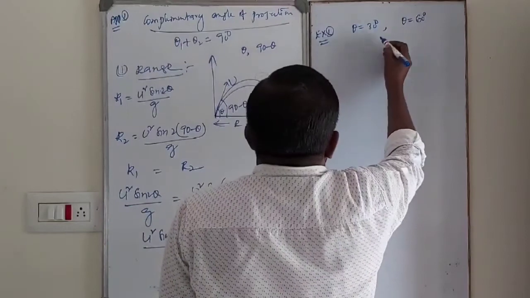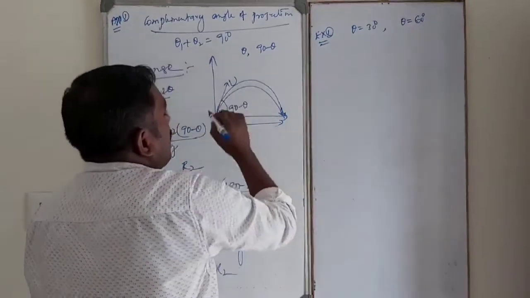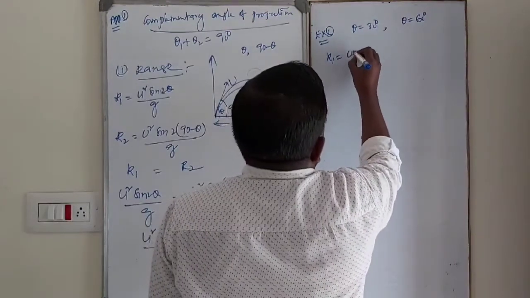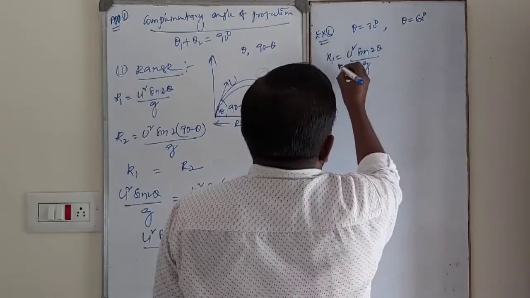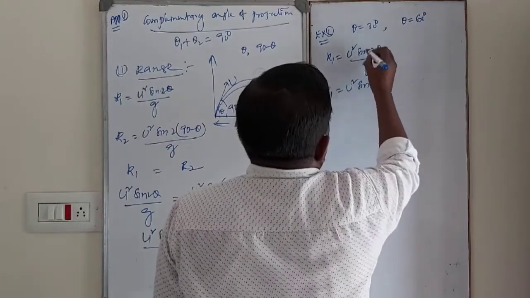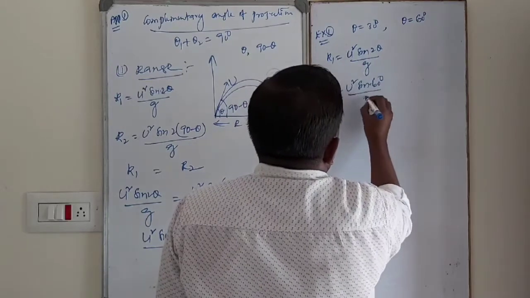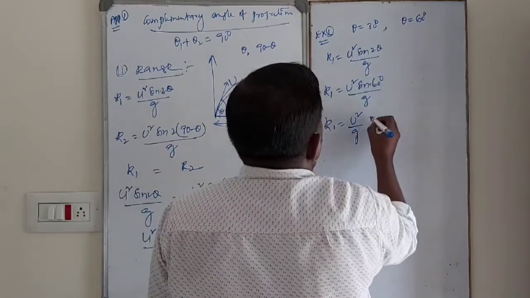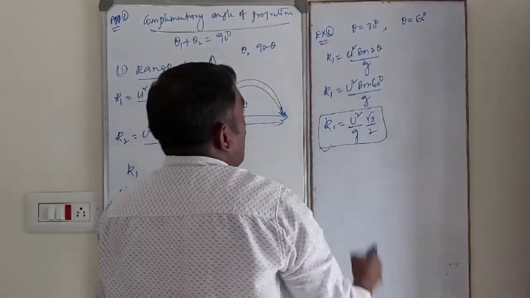Calculate the ranges. R1 is equal to u square sin 2 theta by g, that is u square by g sin 60. Sin 60 is root 3 by 2. This is the R1 value.